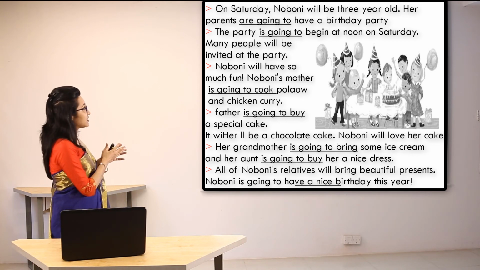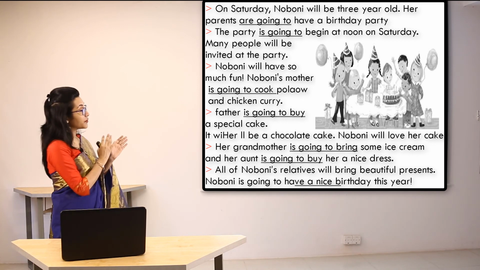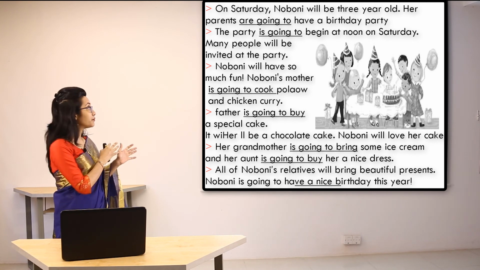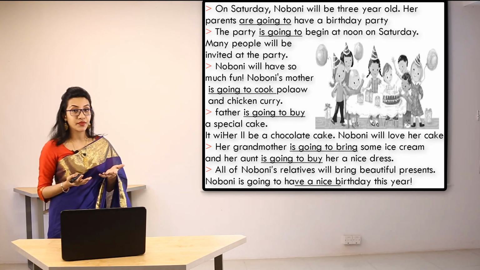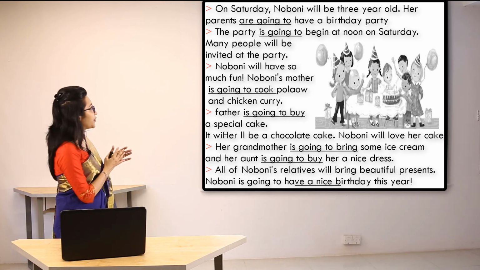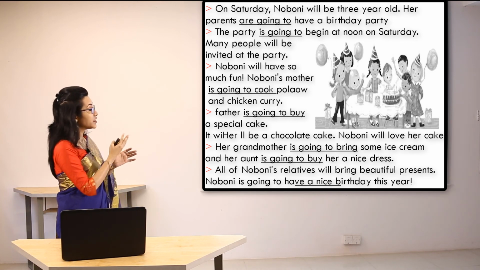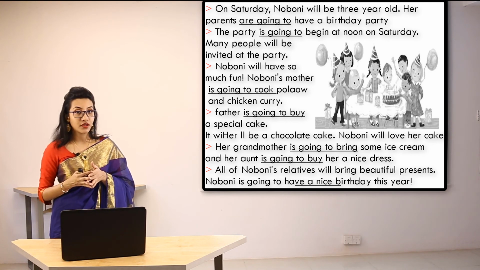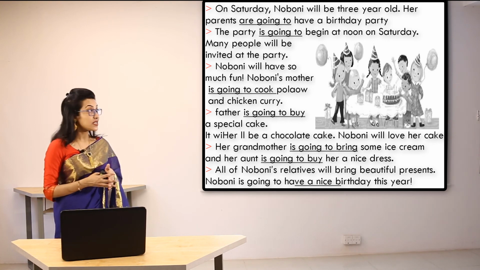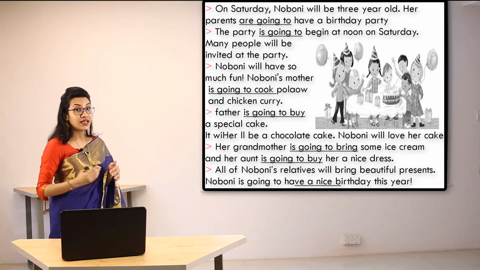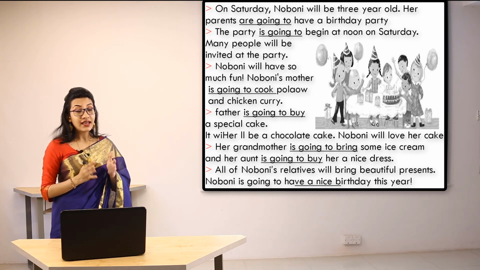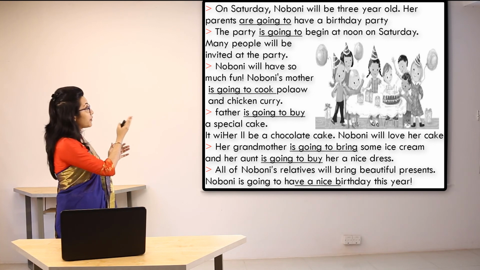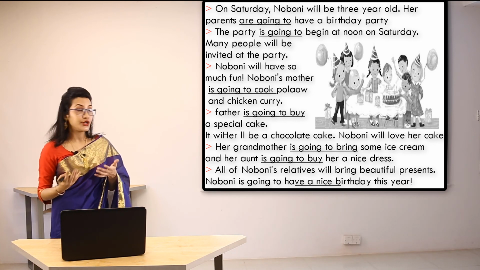Now in this text, you can see that some of the parts have been highlighted. On the other hand, some other parts have been underlined. So if you look closer, you can see that the highlighted parts are using will plus verb. On the other hand, the underlined parts are part of a plan, and for that reason going to plus verb has been used.